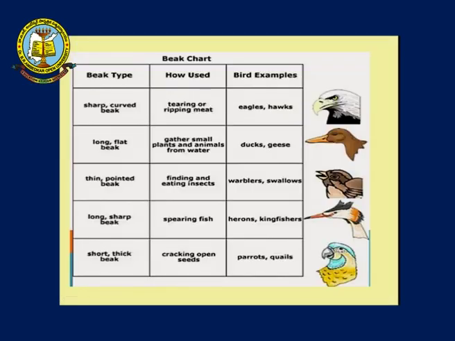When we are talking about birds, you can see eagles have a sharp curved beak which helps them to tear and rip the meat. In a duck, you have the long flat beak which helps in gathering small insects and plants. In the warblers and swallows, you can find the thin pointed beak to find insects and eat them. And in the herons and the kingfishers, you can see the long sharp beak which helps in catching fish. And in the parrots and quails, you have the short thick beak which helps in cracking open the seeds and